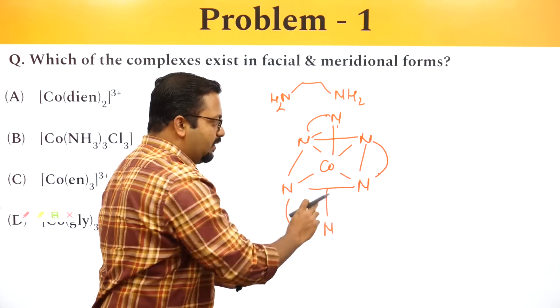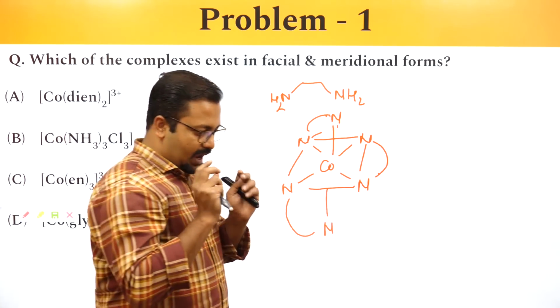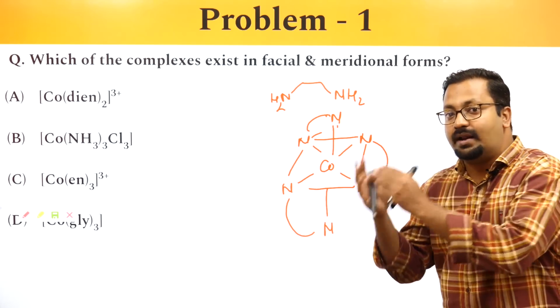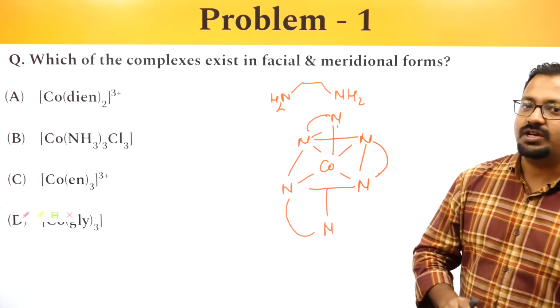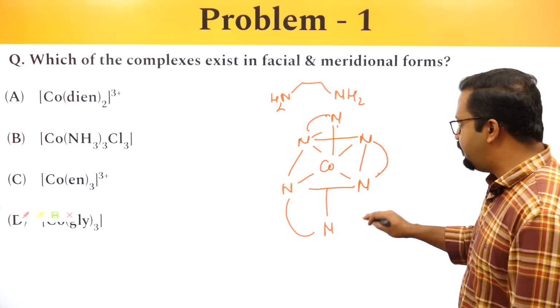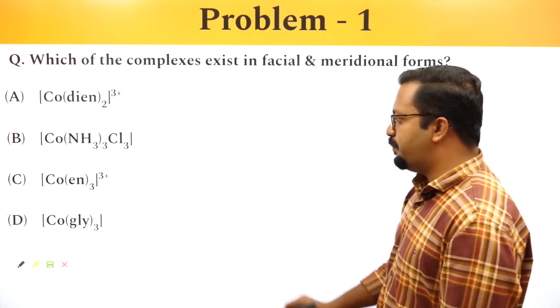If I take only one ligand, it will not turn out to be meridional or facial. If I take just one ligand, it has to be tridentate for it to behave as meridional or facial. Bidentate ligands will not come in meridional and facial at once.